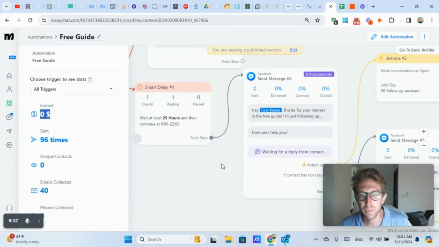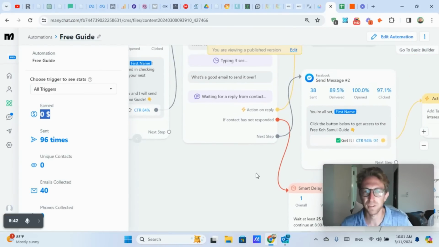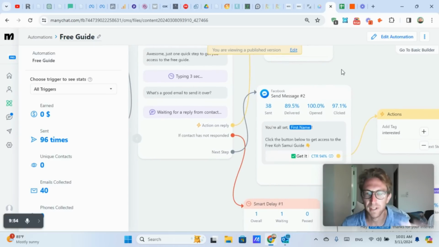I don't see the point of manually responding to all these comments. I'll usually just post something like, oh, thanks for your comment, or much appreciated, thanks for your support. And it doesn't really lead anywhere. There's no call to action. So now I've basically set everything up. It covers pretty much every different use case.